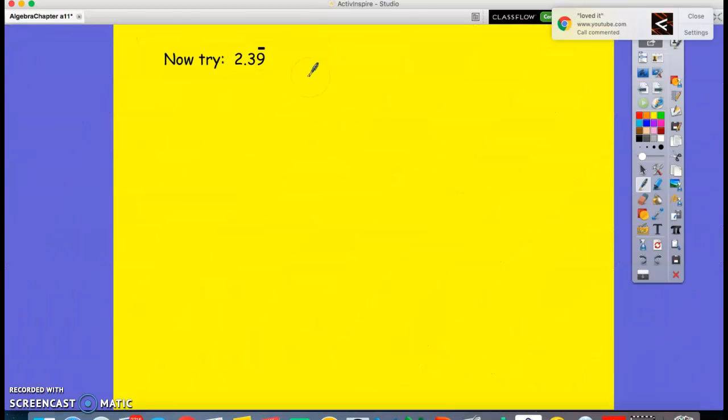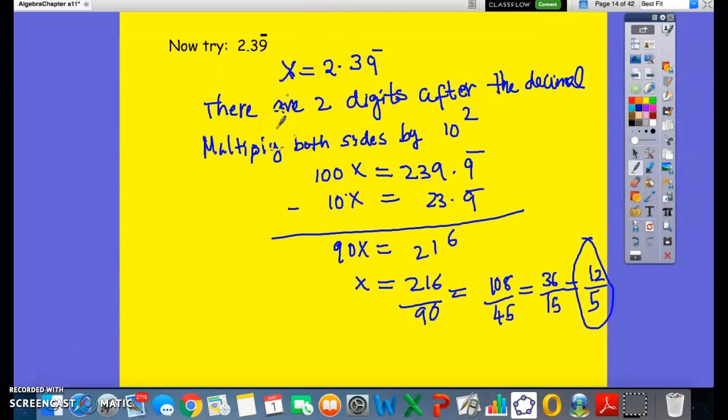So try this one on your own and then check your answers. You should get 12 over 5. So again, what did I do? There are 2 digits after the decimal, so multiply both sides by 10 to the power 2. So it will be 100x equals 239.9 repeating. And then how many digits are not repeating? 1 digit, right? So I need to multiply the whole thing by 10 to the power 1. So that is 10x equals 23.9 repeating. And subtract. The main idea of subtracting is that I want to get rid of the repeating decimals. So I get 90x equals 216, or x equals 216 over 90, which is 12 over 5.